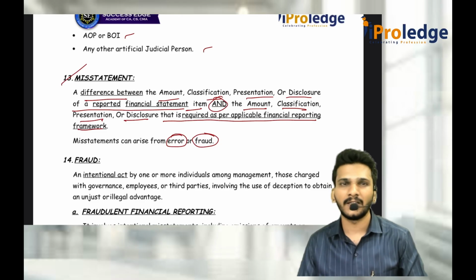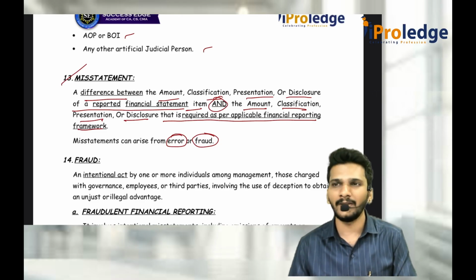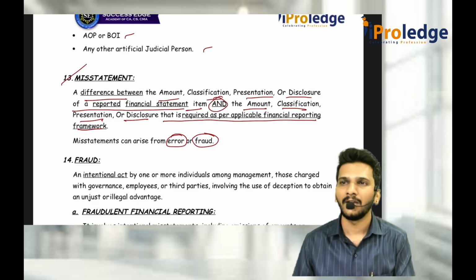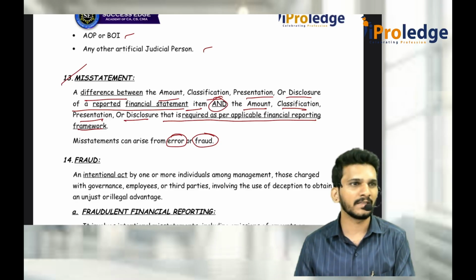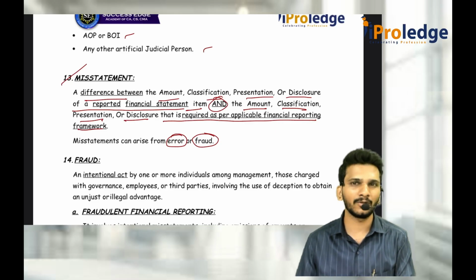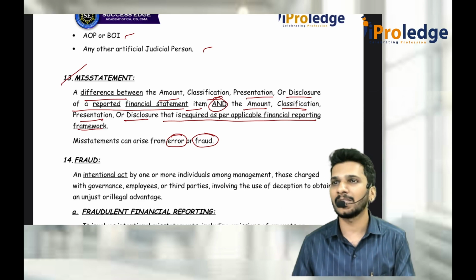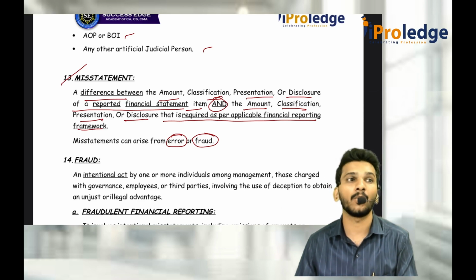Generally, misappropriation of assets happens at a lower level category. Say you are an accountant, you went to the company, you saw a full pencil box there. You thought you have a small kid, so you took one pencil and put it in your bag. Nobody is going to verify anything. One pencil, that is called misappropriation of assets. Is it correct? Yes, it is fraud. Intentionally you are doing that.